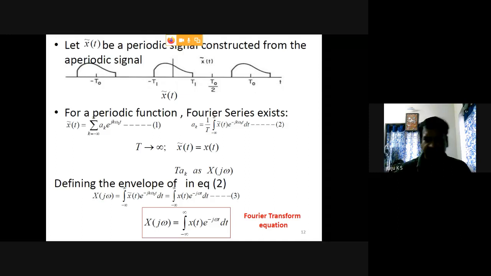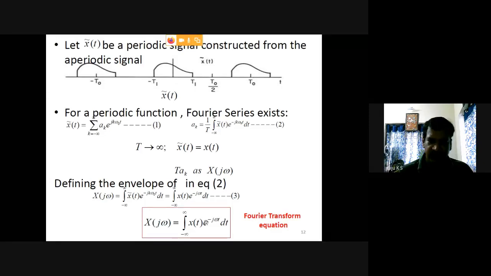So from this expression, we can say that capital X of j omega is equal to the integral from minus infinity to infinity of x of t e raised to minus j omega t dt. So this equation is known as the Fourier transform equation.